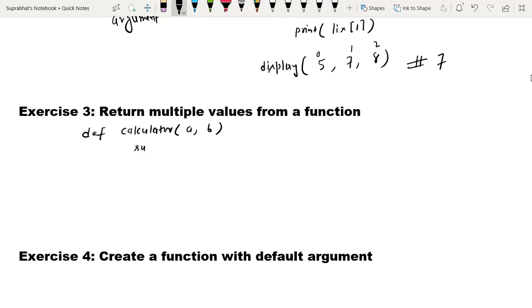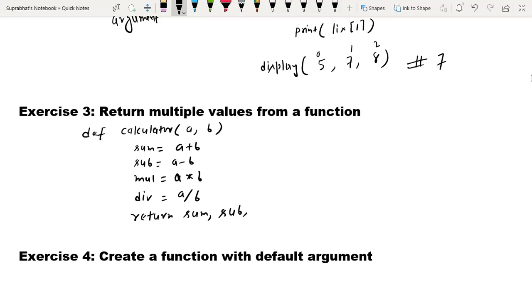One is sum, a plus b; sub, that is a minus b; then mul for a multiplied by b; then div, that is a divided by b. Now when I write the return statement, I am giving multiple return values, that is sum comma sub comma mul comma div.